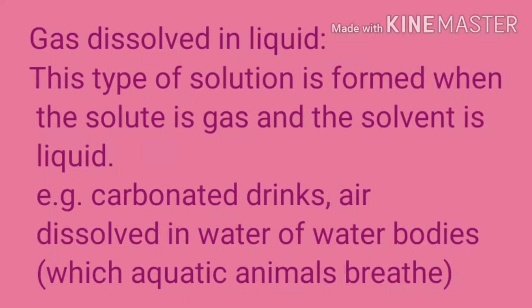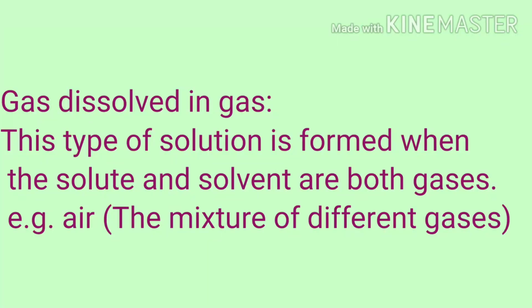Next one is gas dissolved in liquid. This type of solution is formed when the solute is gas and solvent is liquid. For example, carbonated drinks and air dissolved in water of water bodies which aquatic animals breathe. Next one is gas dissolved in gas. This type of solution is formed when the solute and solvent are both gases. For example, air. Air is a mixture of different gases.